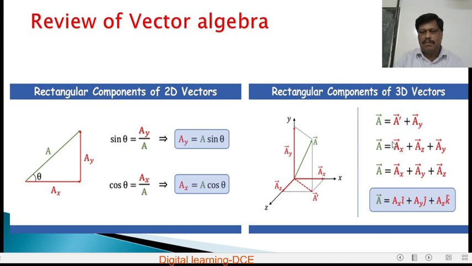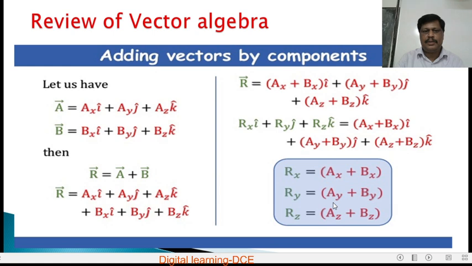So vector A is equal to Ax plus Ay plus Az. The resultant vector in three-dimensional space is given by Ax into i cap plus Ay into j cap plus Az into k cap.